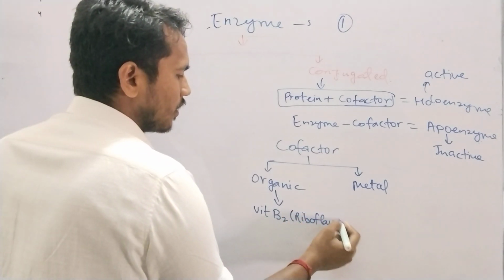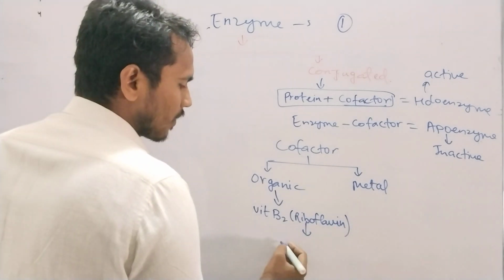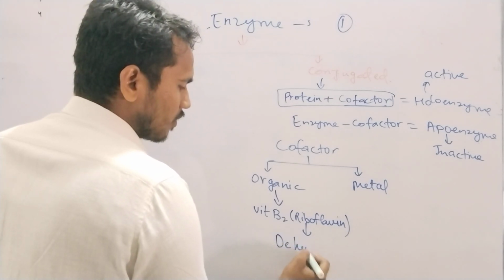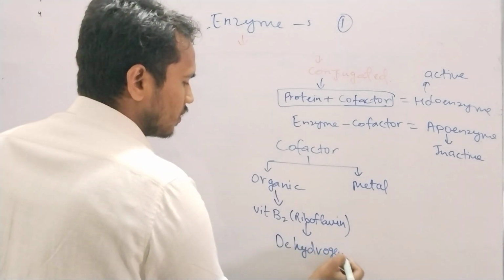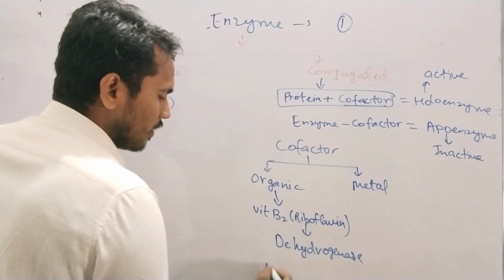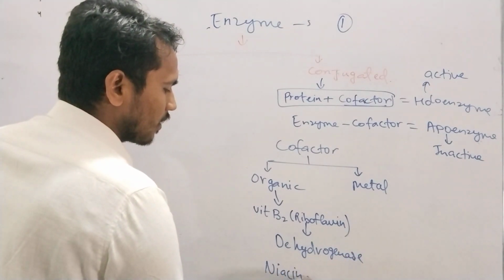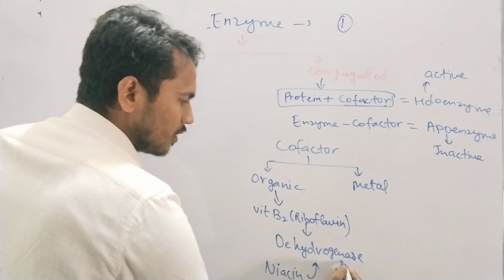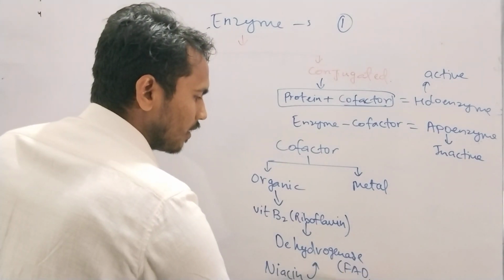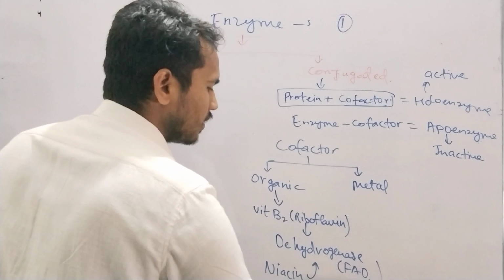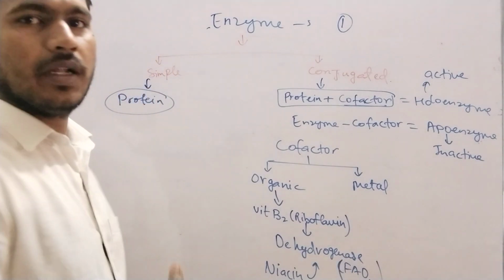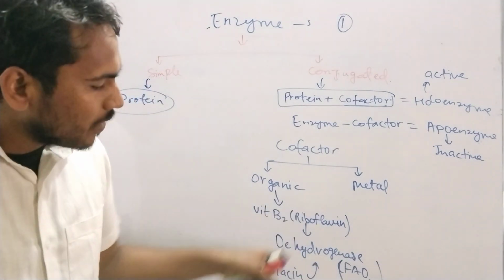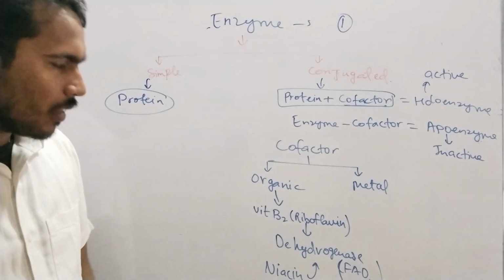It is a cofactor of the dehydrogenase enzyme. Niacin is also a cofactor for dehydrogenase, required for FAD or NAD, which are reduced into FADH or NADH. In that, riboflavin and niacin are required. So that is organic.